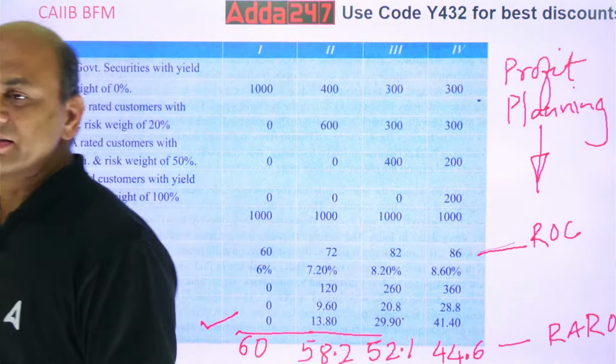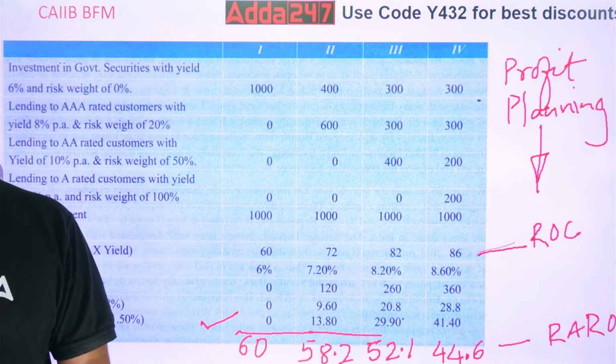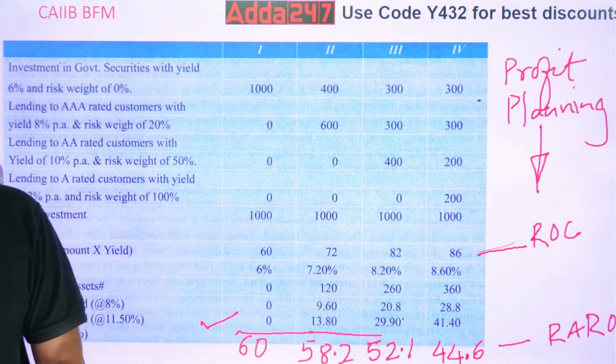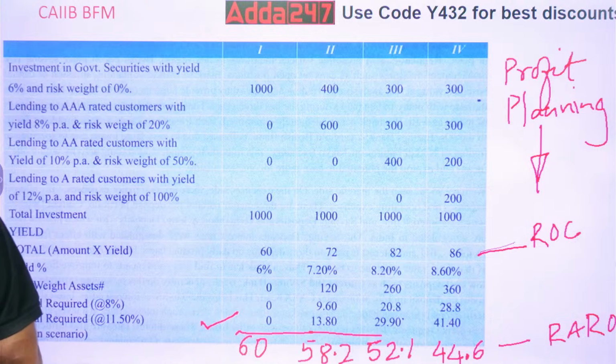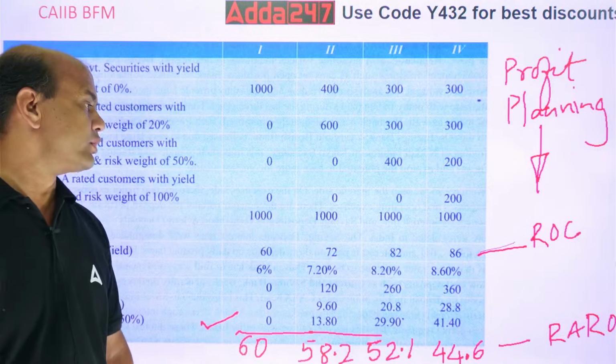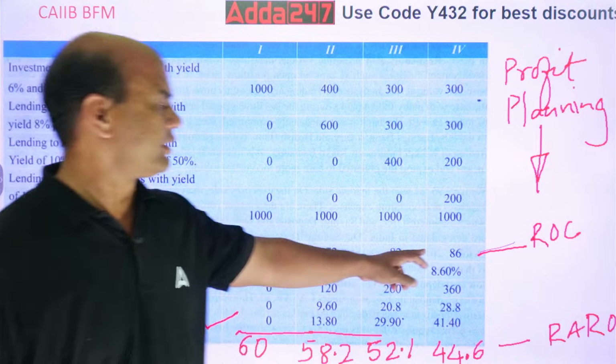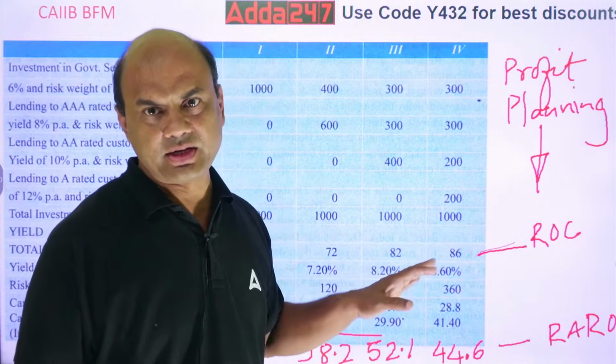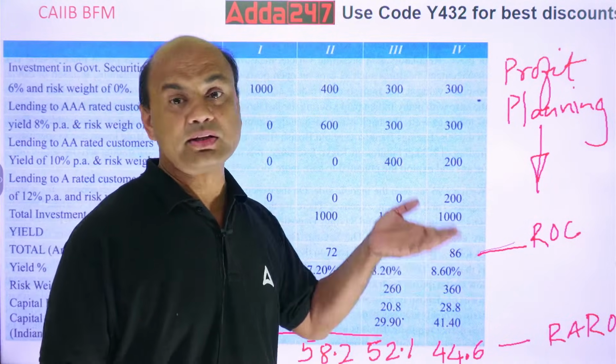You must get this as 86. Okay? Got it? So 86 over here. Clear? 86 over here. Now what is the risk?